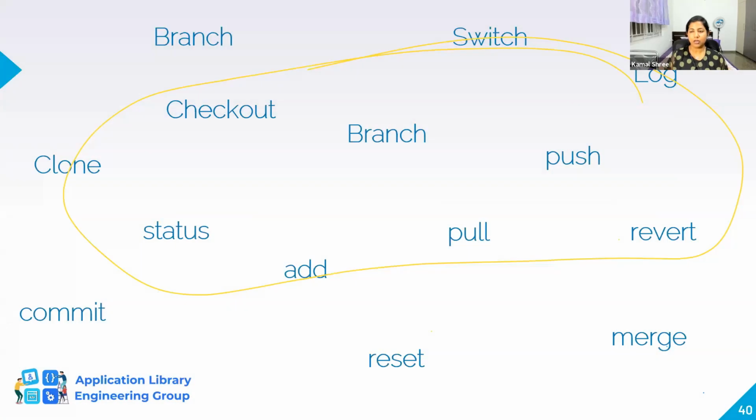And also, just to make you familiar with all the Git terminologies that we would use, we would say, can you pull out the logs for the Git? Can you merge this branch? Can you revert whatever you have done? Can you reset it? Can you add these changes? Can you commit your changes to the master branch? Can you clone the repo? Can you check out? Can you create another branch? So make sure that you understand all these terms when you're using Git.